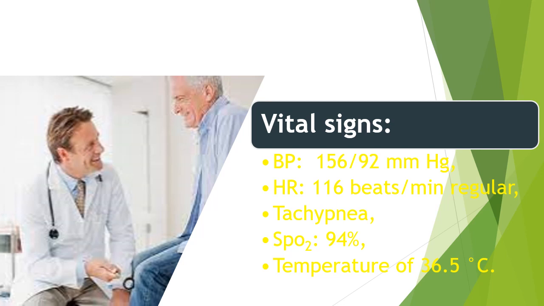Actually, you will look at all the body systems, but the first important one is the vital signs. Let's read the vital signs of Mr. Saime. The blood pressure is 156 over 92 mmHg. The heart rate is 116 beats per minute and it is regular. The patient is tachypneic, saturation is 94, and he has a normal temperature.